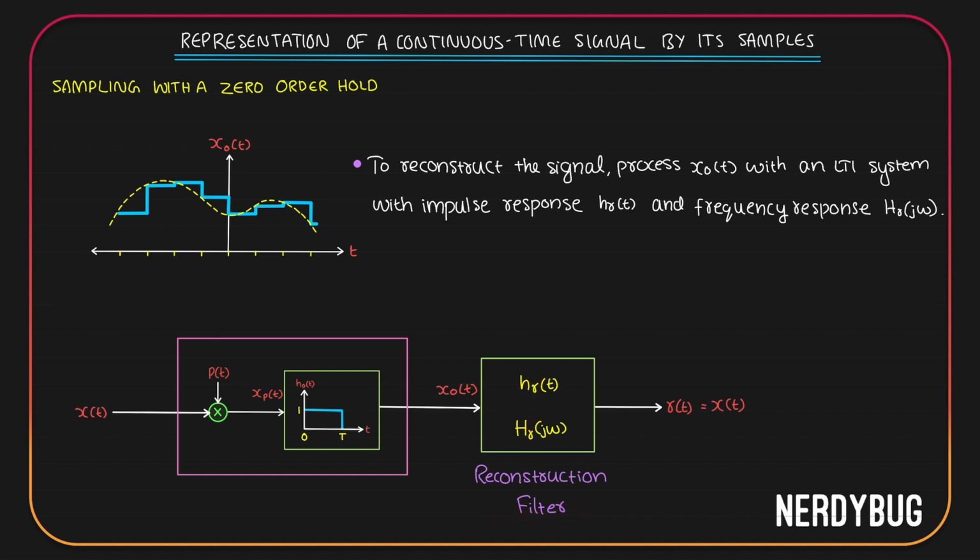The output I am getting from here is r of t, and we are going to assume that it is going to be our original signal x of t. So to reconstruct the signal, we are processing xo of t with another LTI system whose impulse response is hr of t and frequency response is Hr of j omega. Our task now is to find out what is the impulse response and what is the frequency response required for the reconstruction filter so that we can reconstruct our original signal from xo of t.